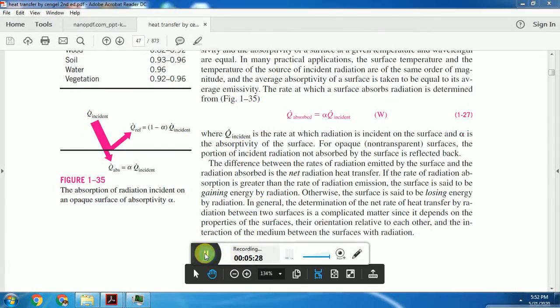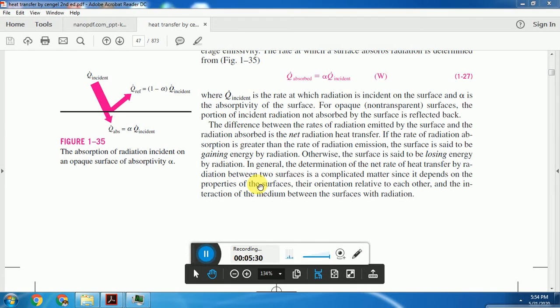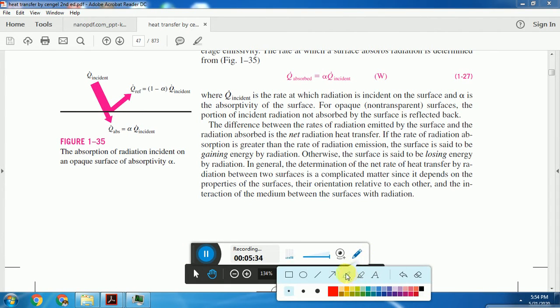Any body, if we take, emits radiation as well as absorbs radiation. Therefore the difference between the rate of radiation emitted by the surface and the radiation absorbed is the net radiation heat transfer.